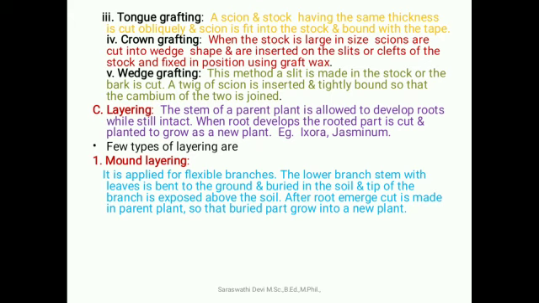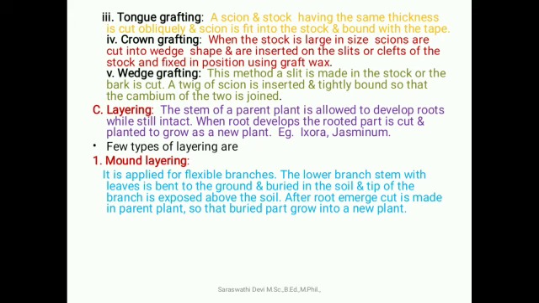Then the third type, layering. The stem of the parent plant is allowed to develop roots while still intact. When the roots develop, the rooted part is cut and planted to grow as a new plant. Examples: Ixora, jasmine.